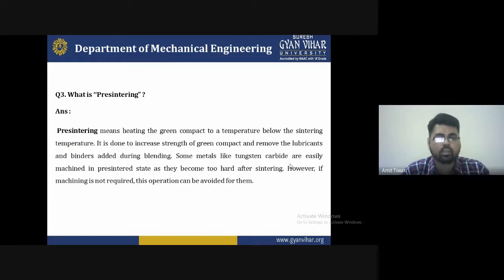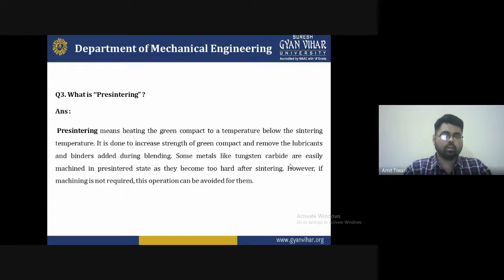It is done to increase the strength of the given green compact and to remove the lubricant and binder added during blending. That's why we consider it for metals like tungsten carbide, which are easily manufactured and presintered, because they become too hard after sintering. However, if machining is not required, this operation can be avoided for them.